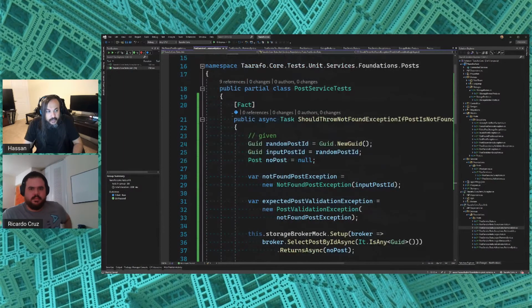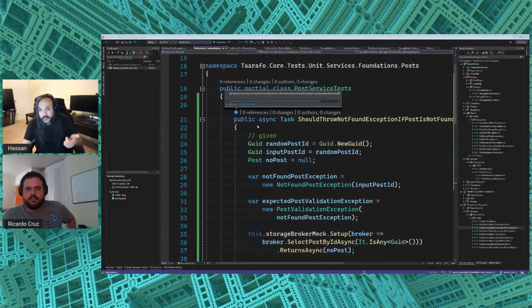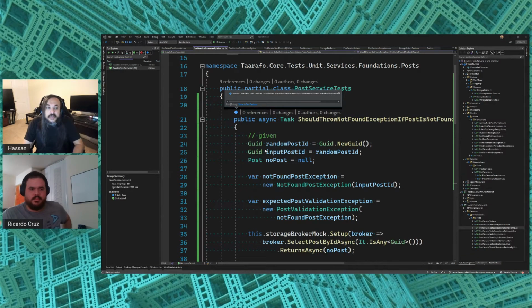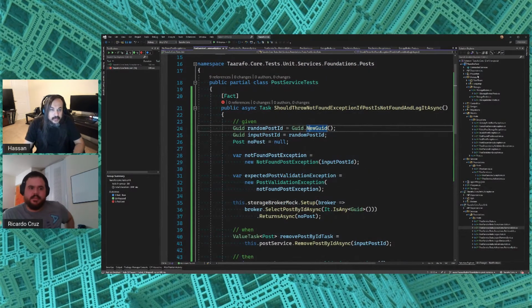I'll show you. Like if you go up in here, when you make this test pass, we'll try to sneak in a call to a datetime broker. This guy will blow up. He'll say you didn't verify that this dependency was supposed to be called. It's beautiful. Okay, look at what this guy's saying. He's saying, I expected you to throw a post validation exception, but I received nothing. Is that a good failing test, do you think? Yeah, it's a good failing test because it's supposed to throw an exception and it didn't.